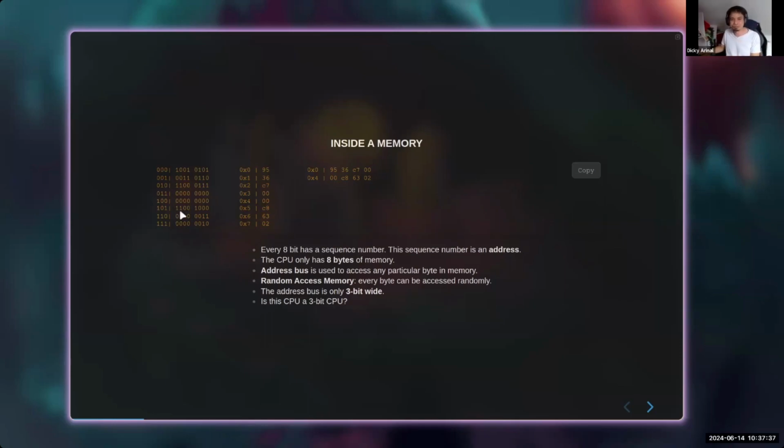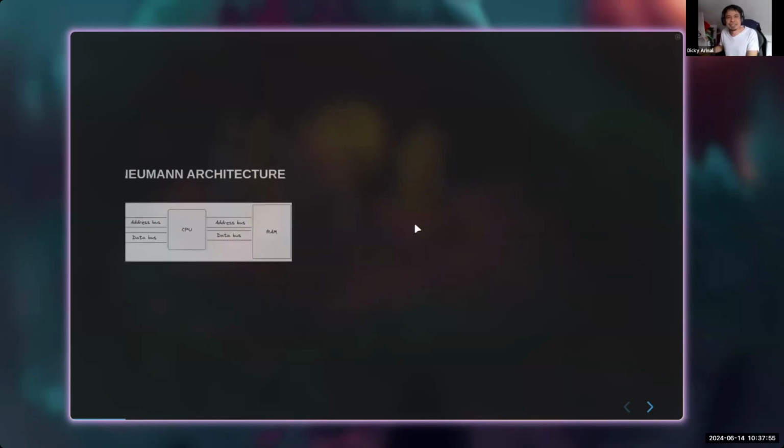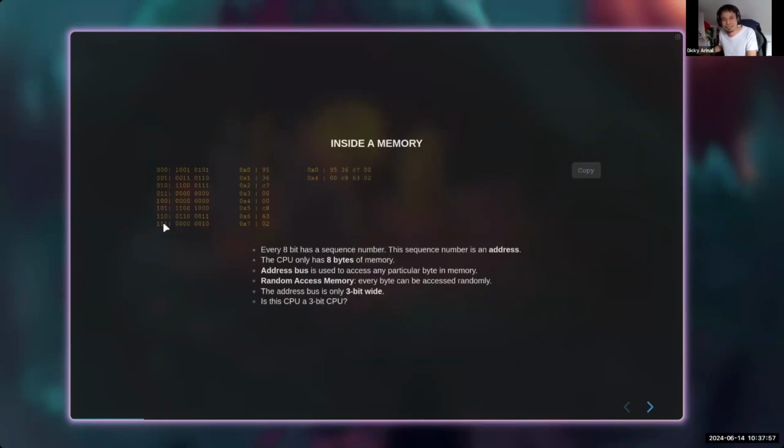So what does it mean? We also talk about the CPU bitness. We know there are 8-bit CPUs, 16-bit CPUs, 32-bit CPUs, 64-bit CPUs. What does it mean? Does it relate to the address bus? Does it mean that we are talking about a 3-bit CPU now? We will talk about this later.